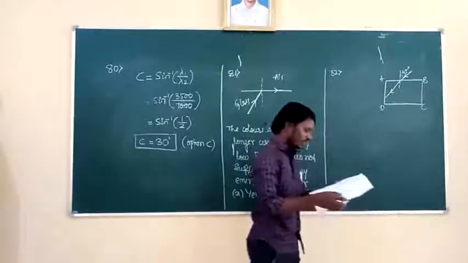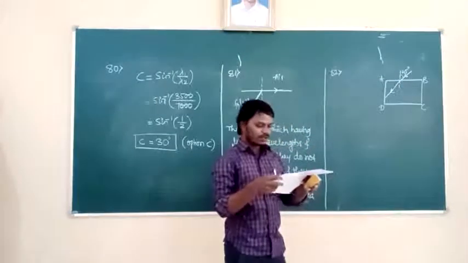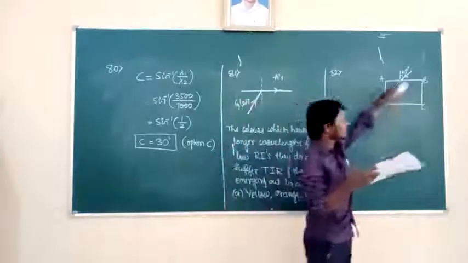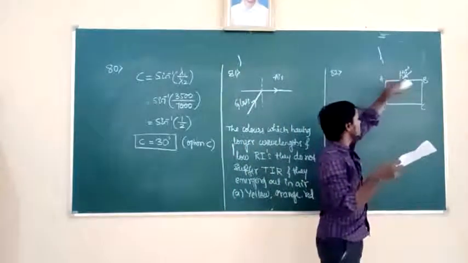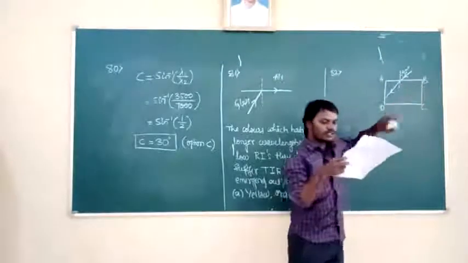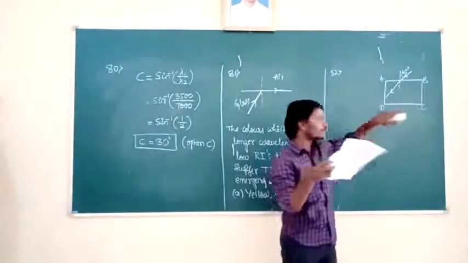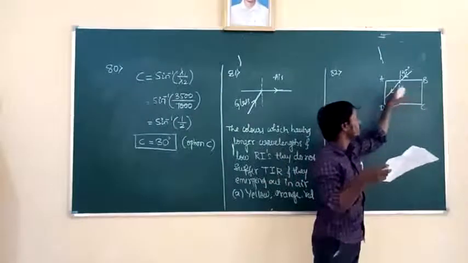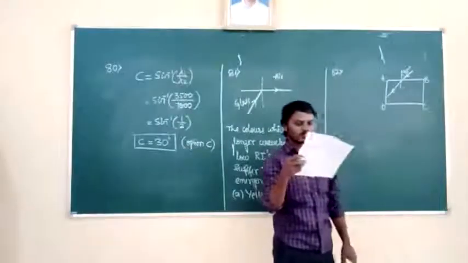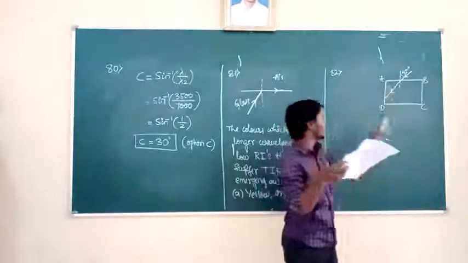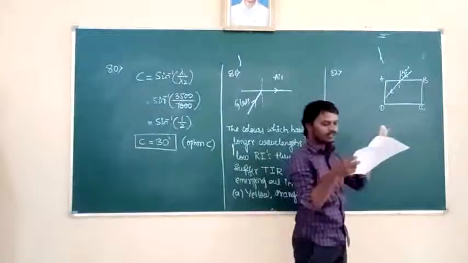What is the question given here? In the figure shown, for an angle of incidence 45 degree at the top surface, what is the minimum refractive index needed for total internal reflection at the vertical face? It is the vertical face AD.